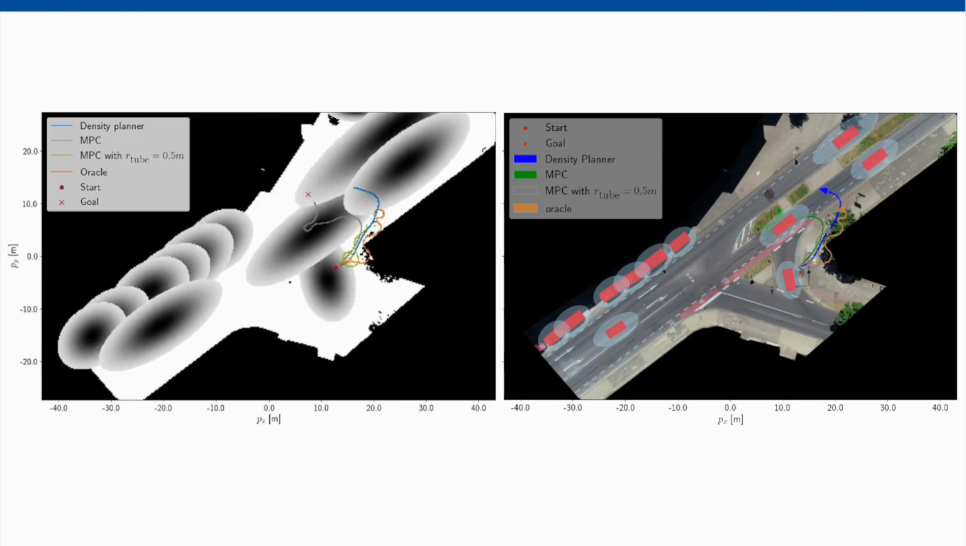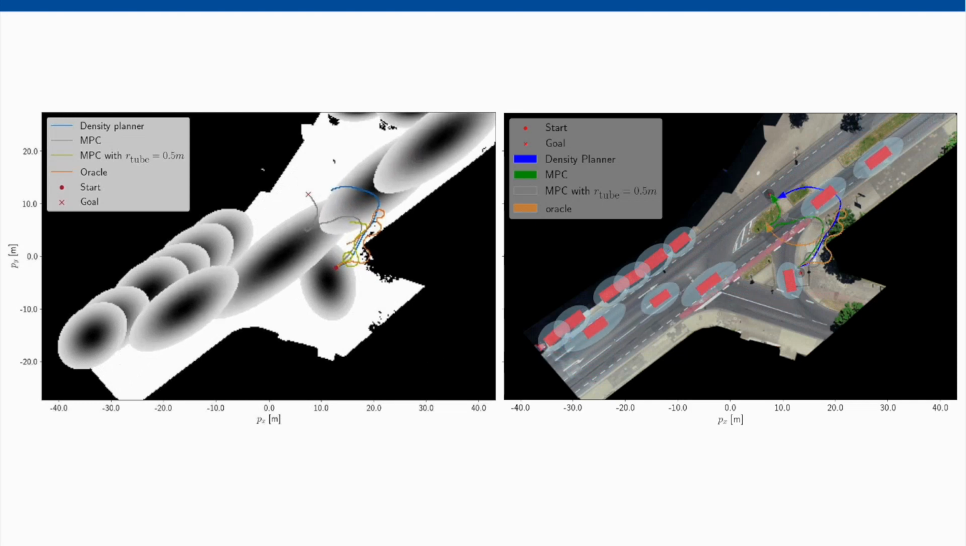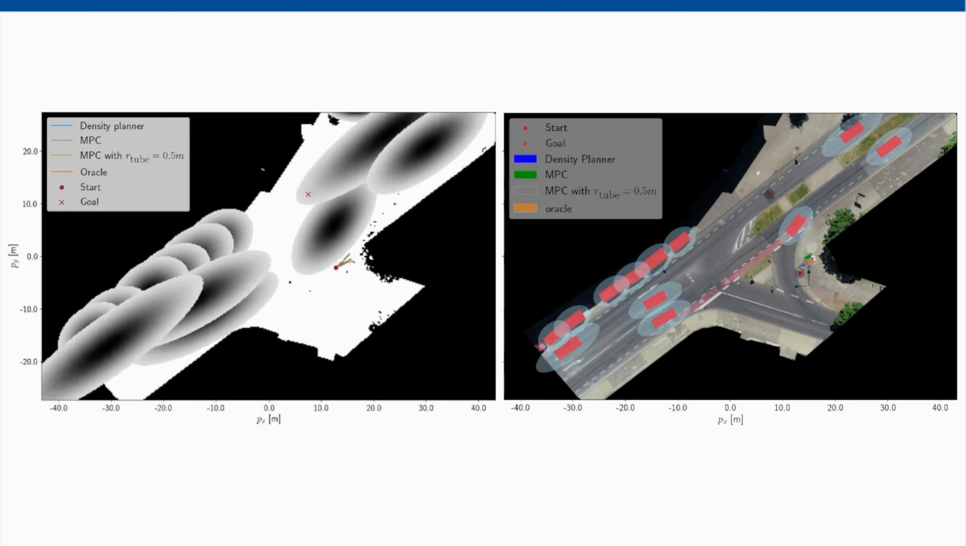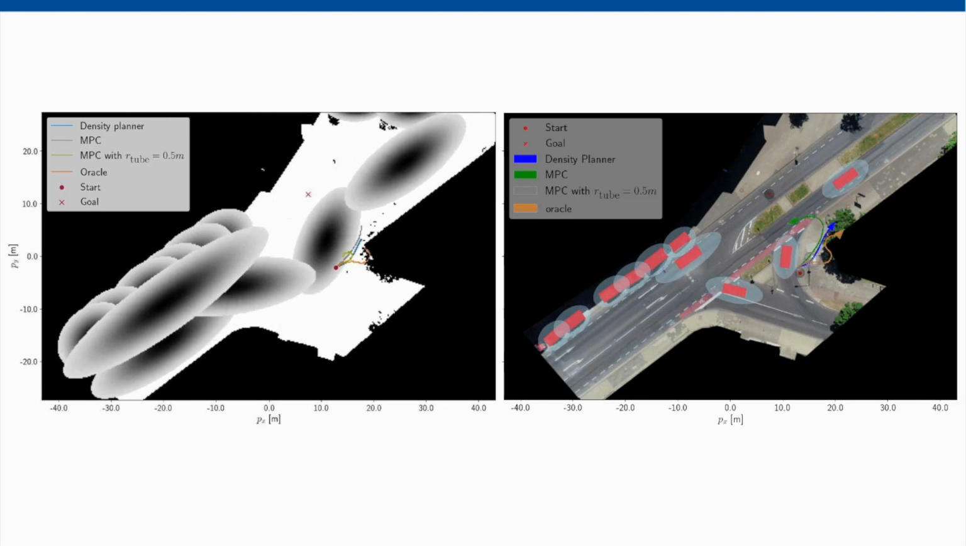It can be seen that despite the uncertainties and the imperfect knowledge of the environment, our method is able to reach the destination faster than most of the other methods while maintaining its safety and avoiding getting stuck in deadlocks.